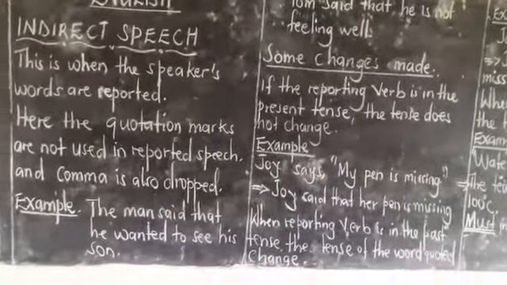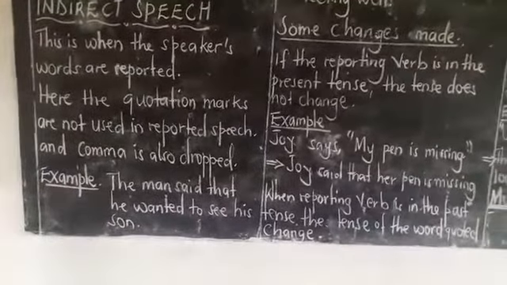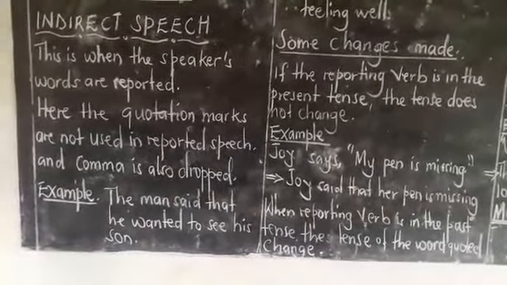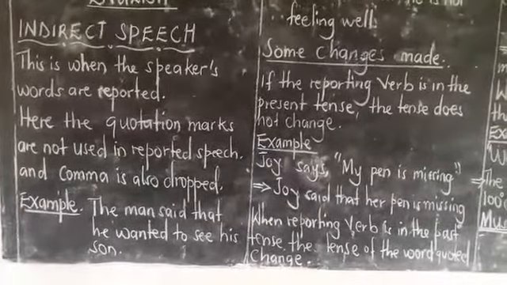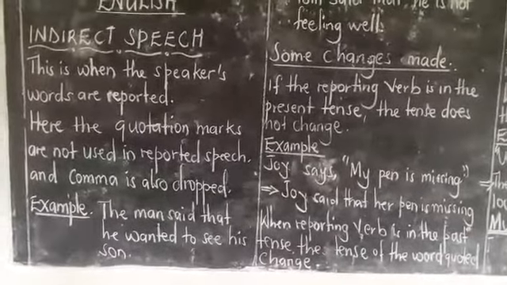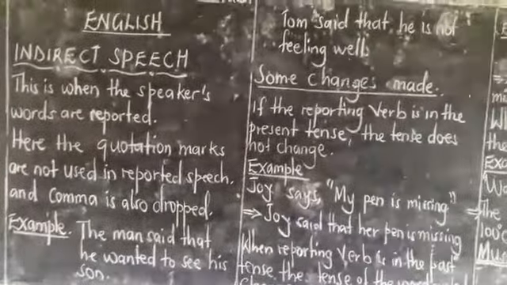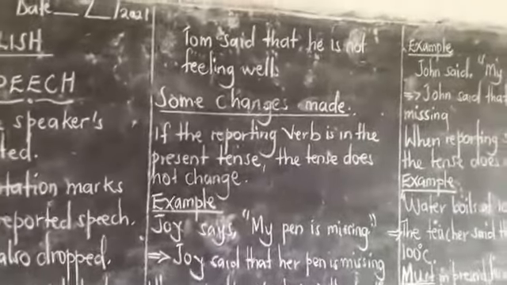Example: The man said that he wanted to see his son. Omusajja yagambye yayagala okulaba omwana we. Kitegeeza it is indirect. Are you getting me? Right now you are speaking on behalf of somebody. You get that the man said that he wanted to see his son. That is indirect speech.